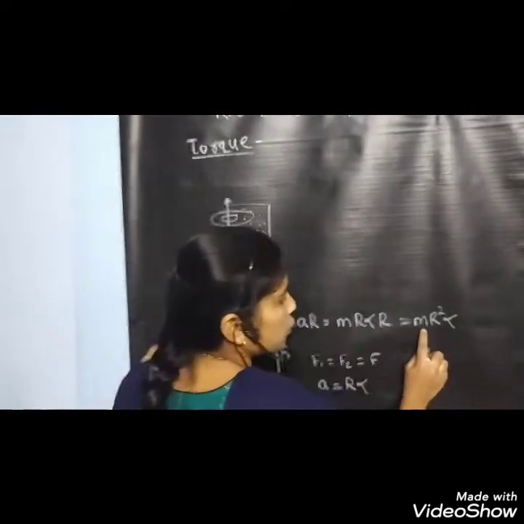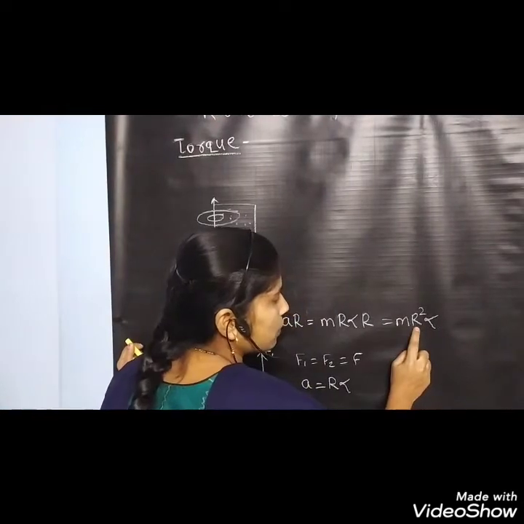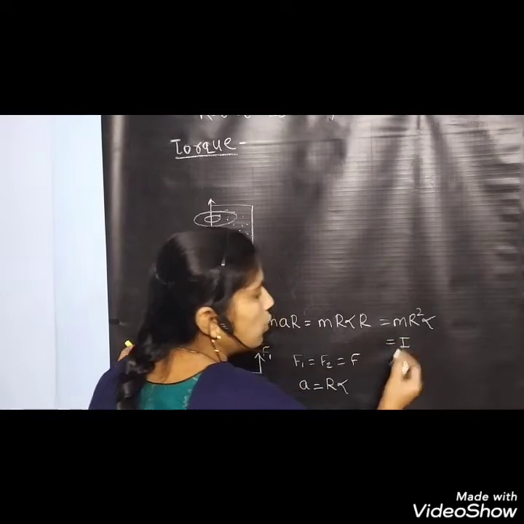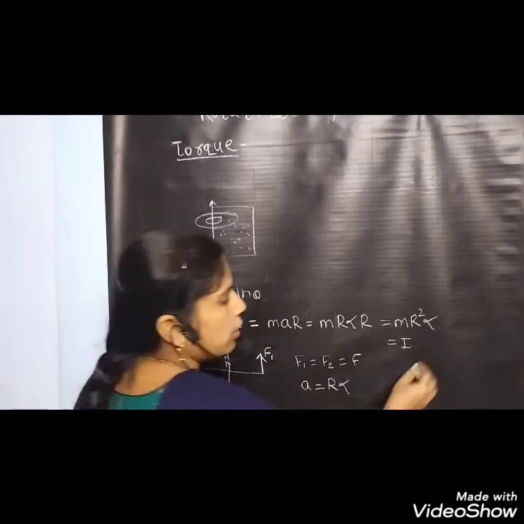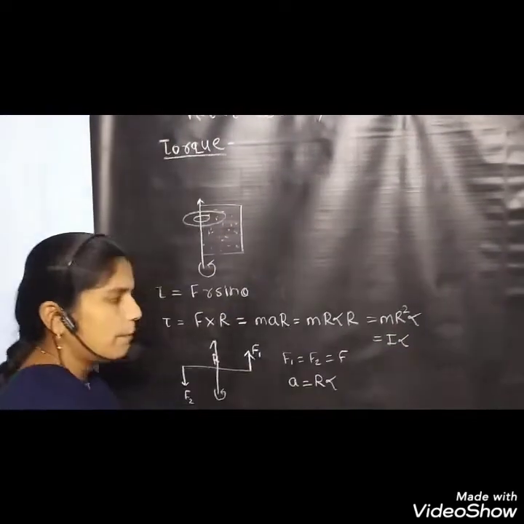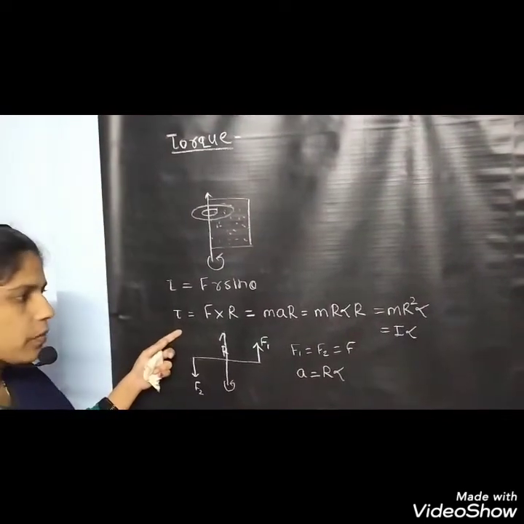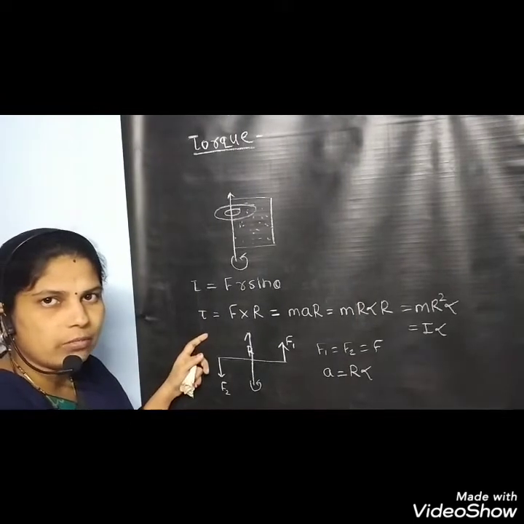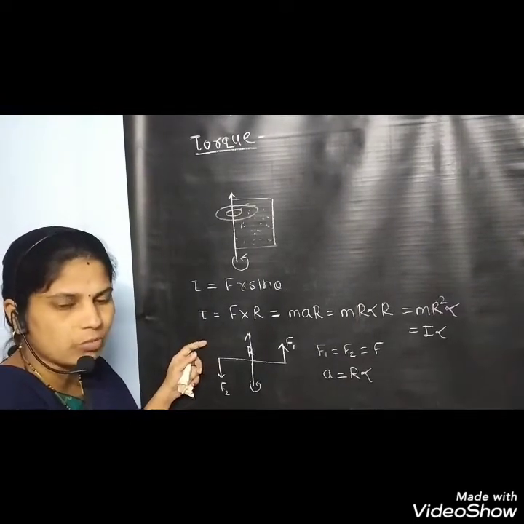This equation is nothing but M R square into alpha. M R square is nothing but moment of inertia, so torque is equal to moment of inertia into alpha. This is the basic equation for torque, and we have to find this equation for the rotating body, which is the rigid body.